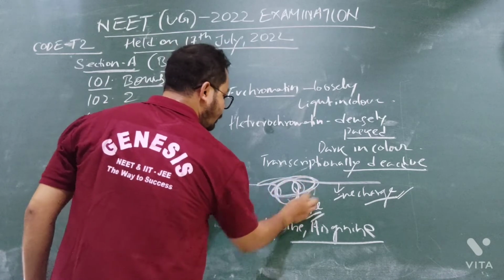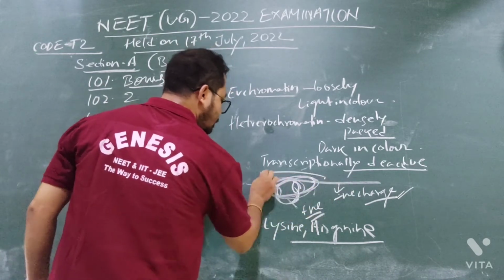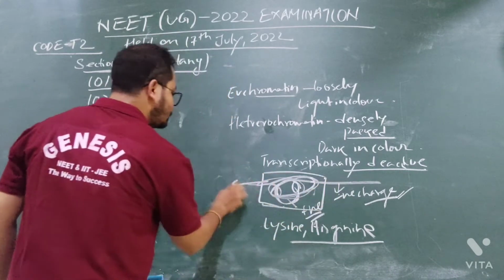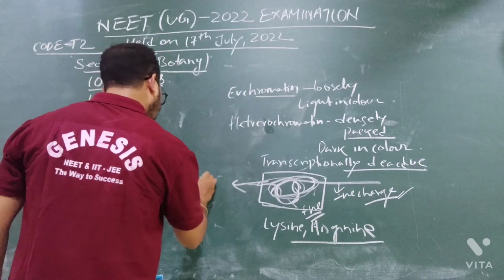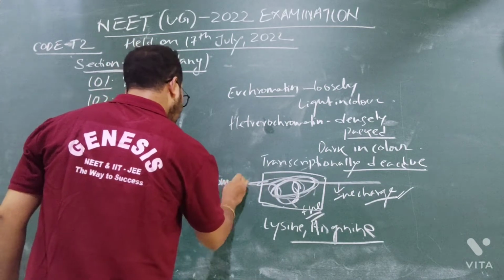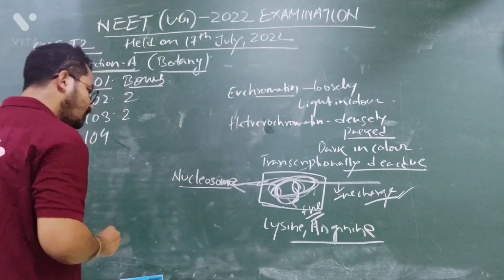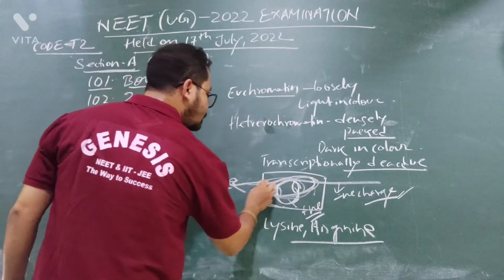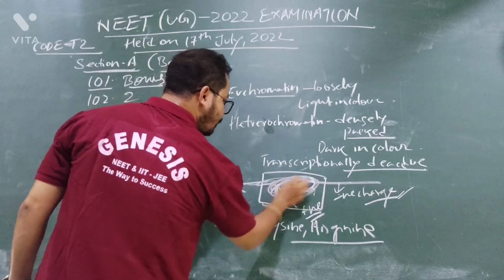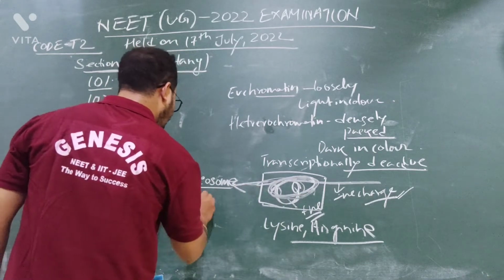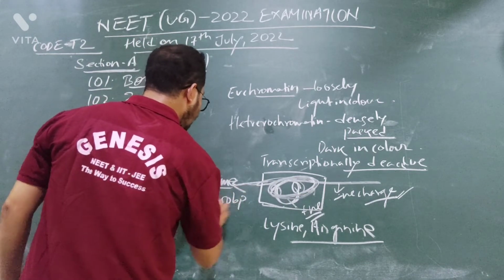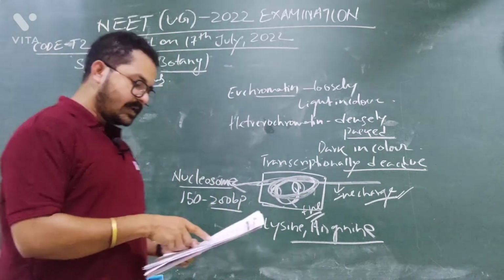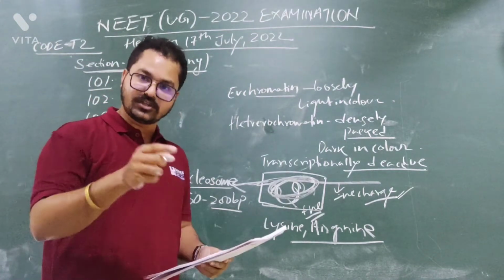So the DNA fragment will wrap here, and this region is known as the nucleosome. How many base pairs will wrap here? It will be around 150 to 200 base pairs. But in the question, they are saying 400 base pairs, which is wrong.